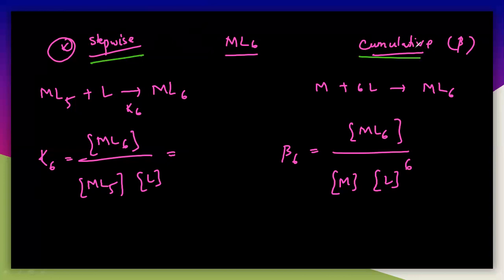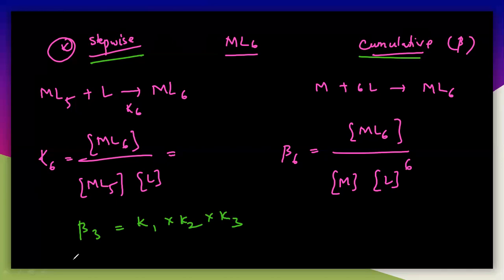And there is also a relation between the stepwise and the cumulative constant. I will tell you exactly the relationship between K and beta. If you write beta 3, it is related like this: K1 into K2 into K3.